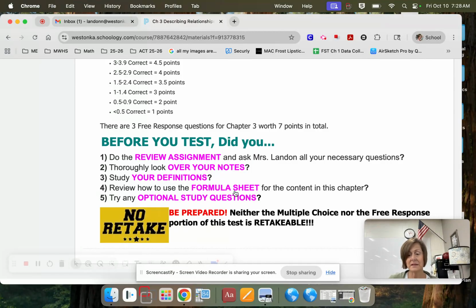And again, because of the timing of this test, this is considered our end of quarter exam. This is the last exam that goes in the quarter, is not considered retakeable. So please track me down, especially with that extra day of studying that you're going to have. Let me know how you can help. Coming in on Thursday, that Wednesday of the 23rd might be a really good strategy to help you prepare for that test, since the test is now going to be Friday the 24th.